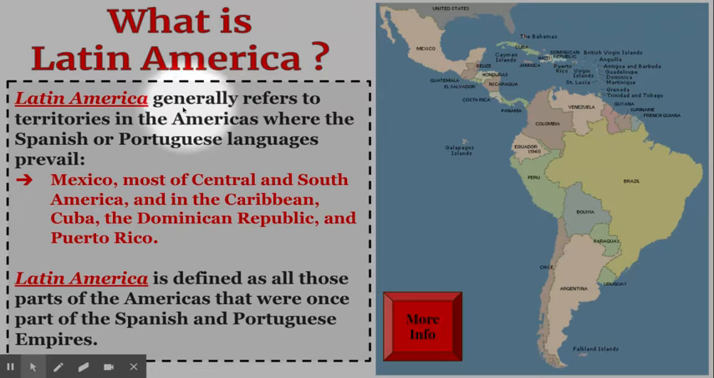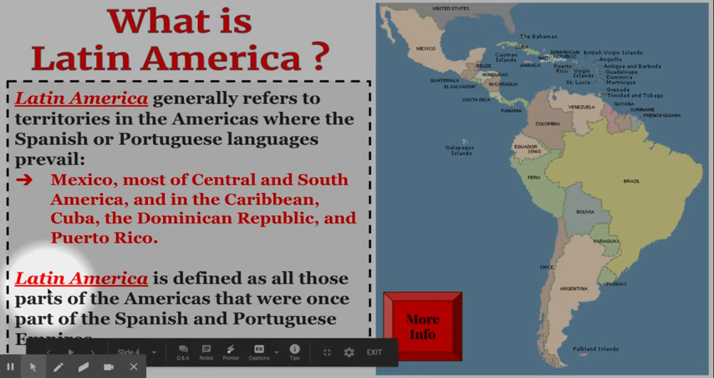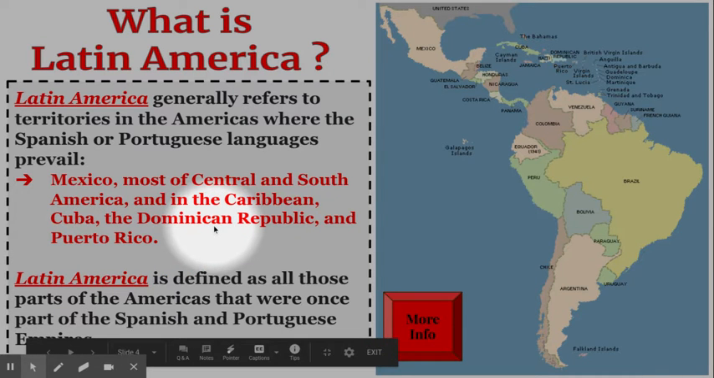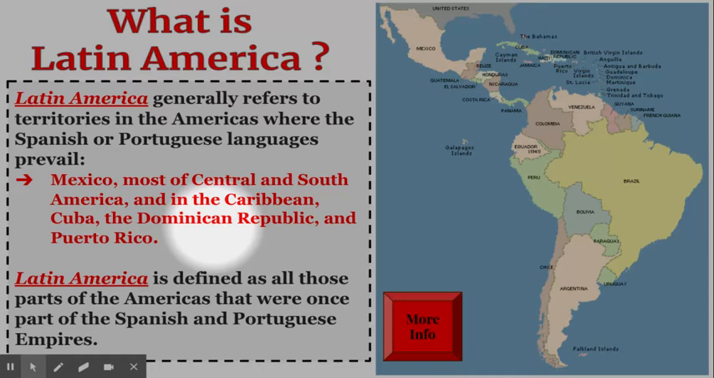So first of all, when we talk about Latin America, it generally refers to the territories in the Americas where the Spanish or Portuguese languages prevail. So we see Mexico, Central, Southern, and I'm going to show you some maps on the next slide. Another clear textbook definition is all those parts of the Americas that were part of the Spanish and Portuguese Empire. Remember back to your age of exploration learning, 1492, Columbus lands somewhere in the Bahamas, sailing for the Spanish. So we're going to see a big Spanish and Portuguese influence in a lot of these countries: language, religion, culture, and so forth.